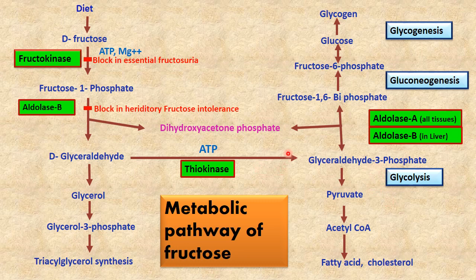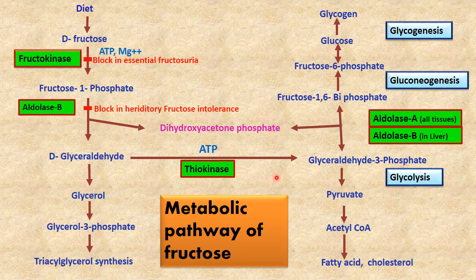The third pathway is that this glyceraldehyde may be converted into glyceraldehyde 3 phosphate and get converted into fructose 1,6 biphosphate by aldolase A and aldolase B enzyme. Then fructose 6 phosphate, or you can say by gluconeogenesis it is converted to glucose. Glyceraldehyde 3 phosphate may be converted to glucose by the pathway gluconeogenesis, and this glucose is then converted to glycogen, and the pathway is known as glycogenesis.